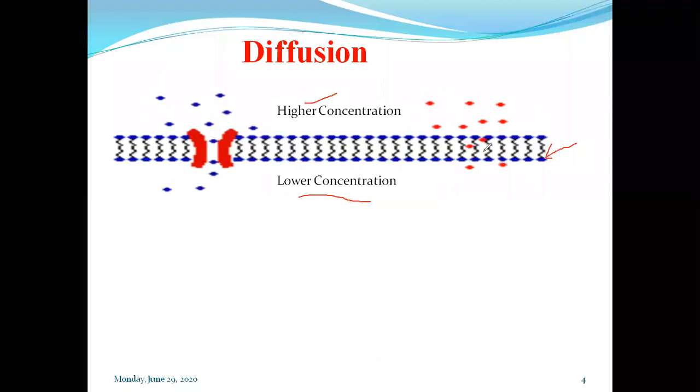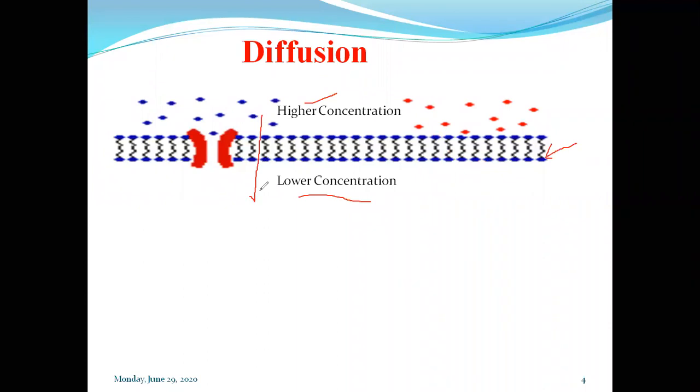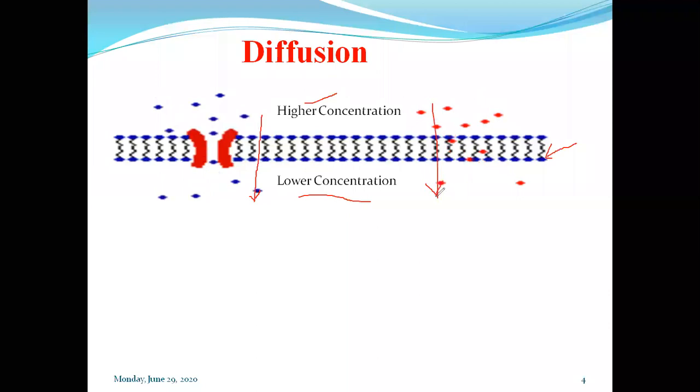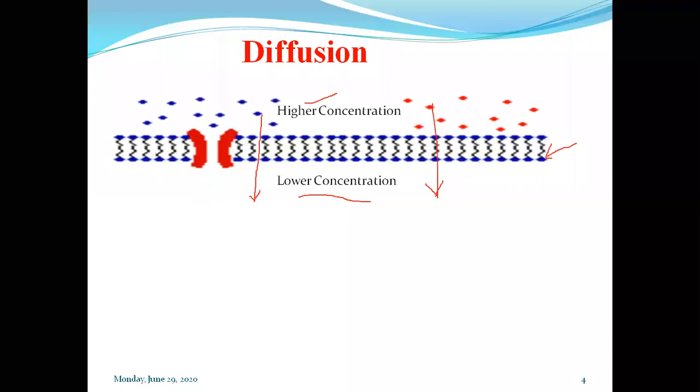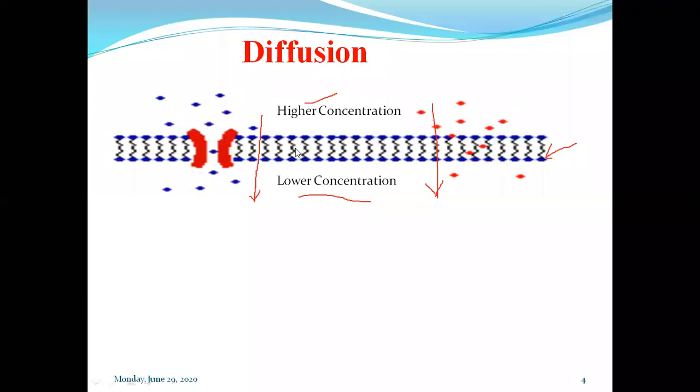Through this membrane, the molecules are moving with the concentration gradient, that is, from the higher concentration region to the lower concentration region. If you look at how these molecules are moving, the motion of the molecules is random.